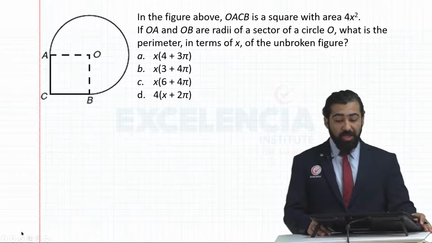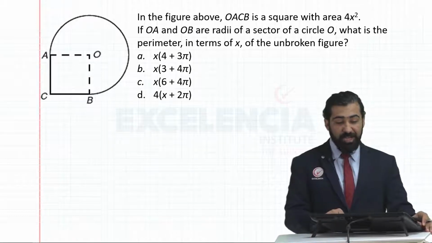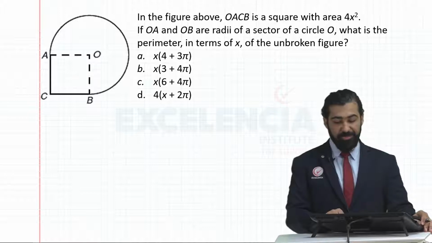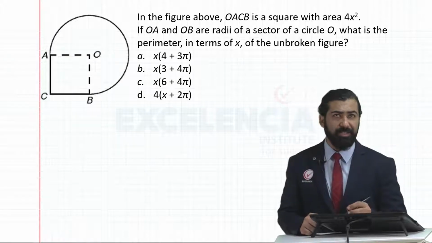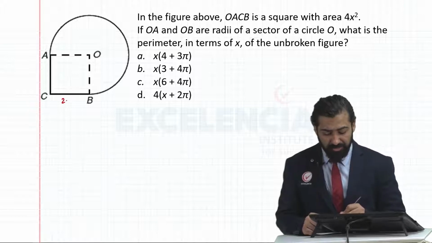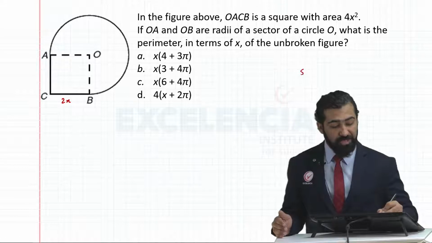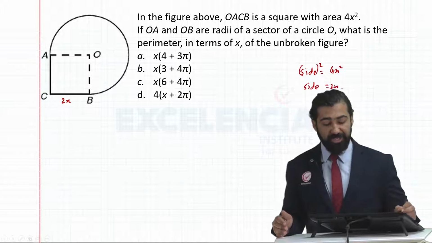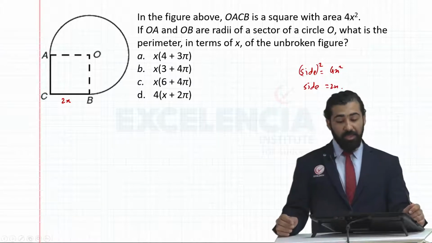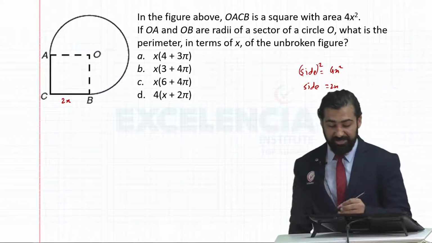Next. In the figure above, OACB is square with area 4x square. So area of this is 4x square. That means each side should be equal to 2x. The reason is area of square is nothing but side square. So if side square is 4x square, in that case side itself should be 2x. Now question is, OA and OB are radii of the sector of the circle.